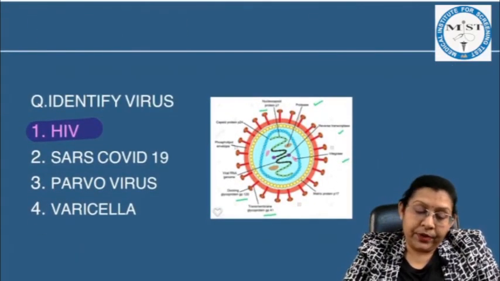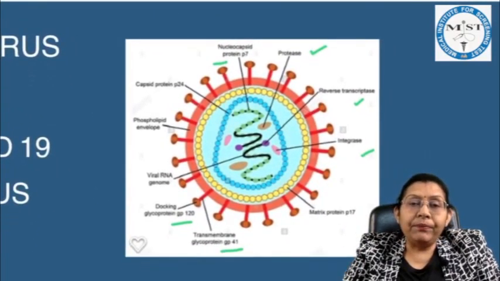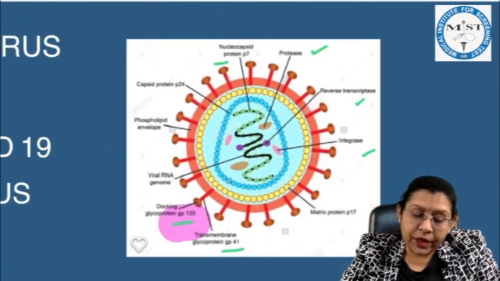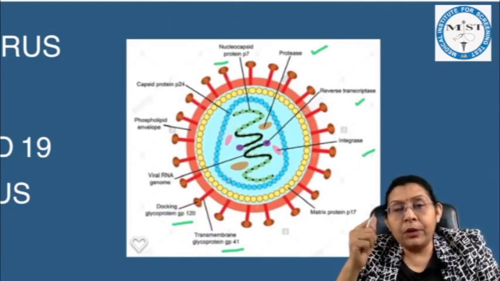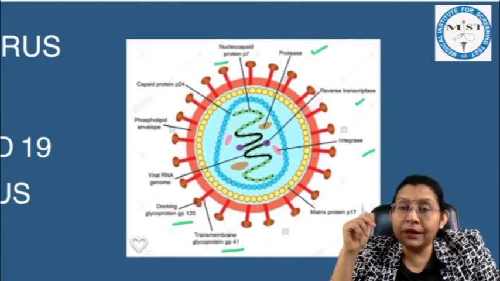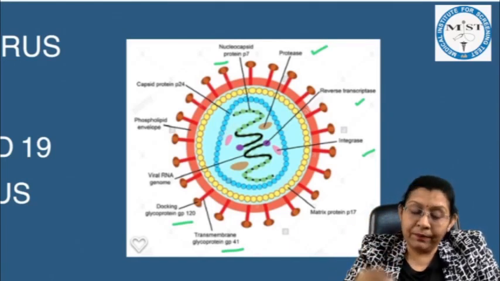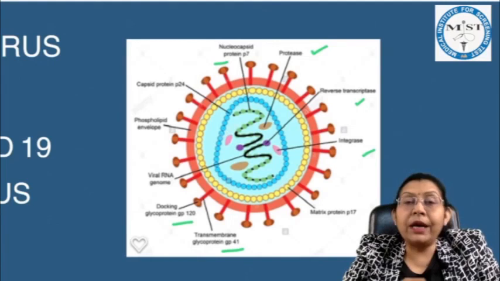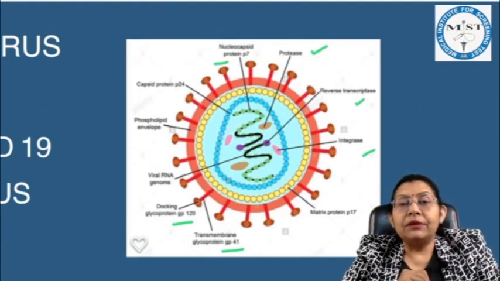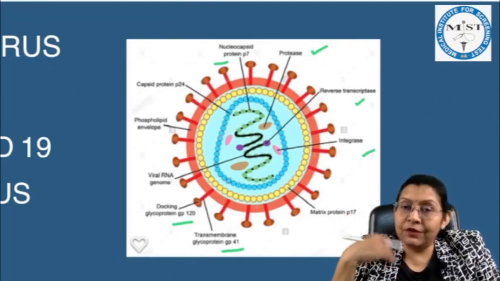Identify the virus. Now if you could see carefully, we can see the glycoprotein 120, that is the docking protein, which helps in attachment of the virus to the host cell membrane. Transmembrane protein through which virus is entering through the membrane. Then we are having the nucleic acid protein 7. With the help of the protease, reverse transcriptase, and the integrase enzyme, it is functioning.